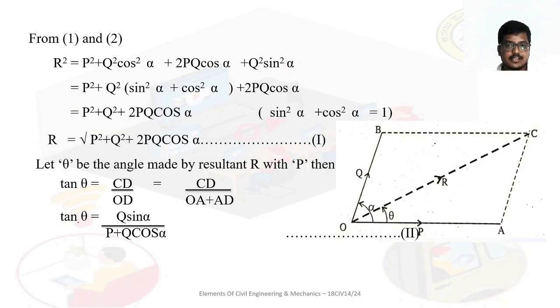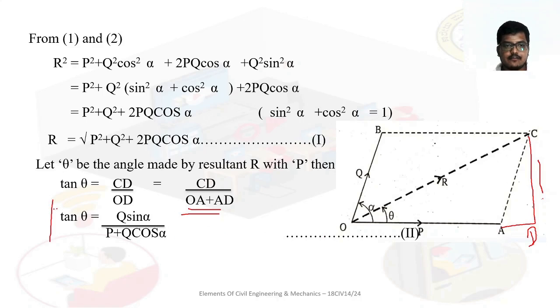So once we find the resultant, we need to find the direction also. Let theta be the angle made by the resultant R with P. Then tan theta is equal to what? Tan theta is equal to opposite by adjacent, that is CD divided by OD. We know OD is equal to OA plus AD. We know the value of CD from the last slide, that is Q sin alpha, plus P, plus the value of AD, that is Q cos alpha.